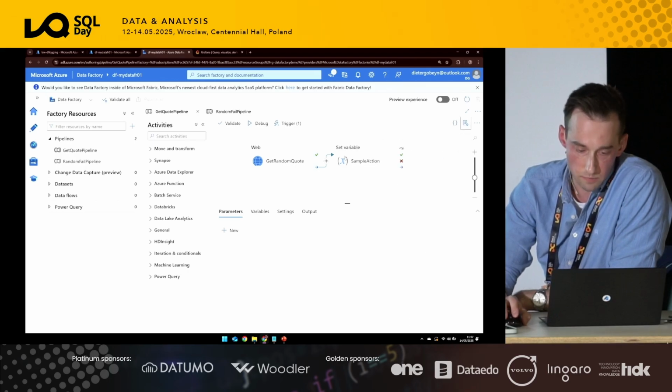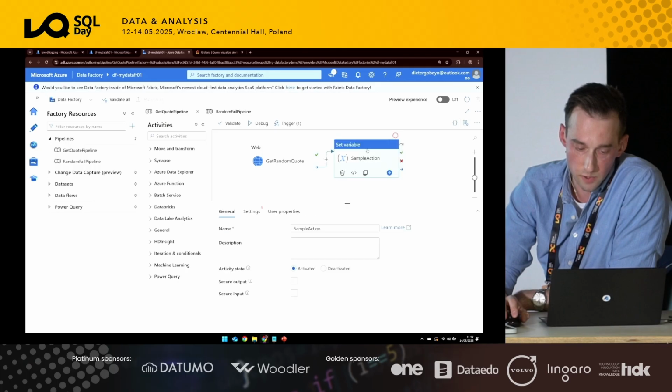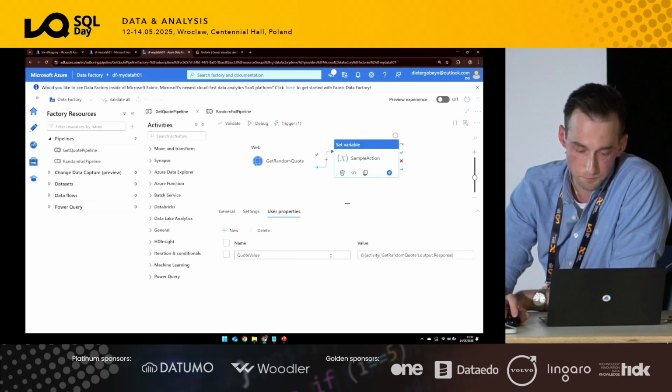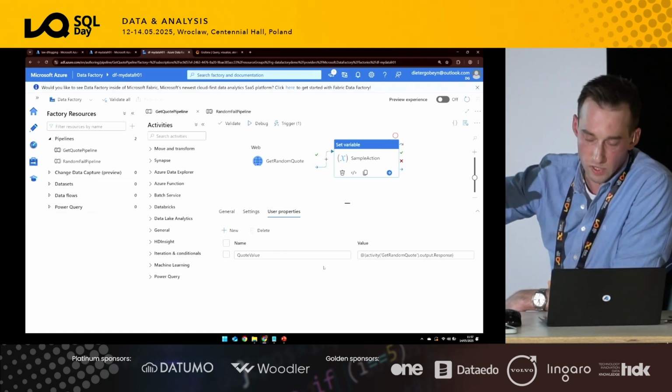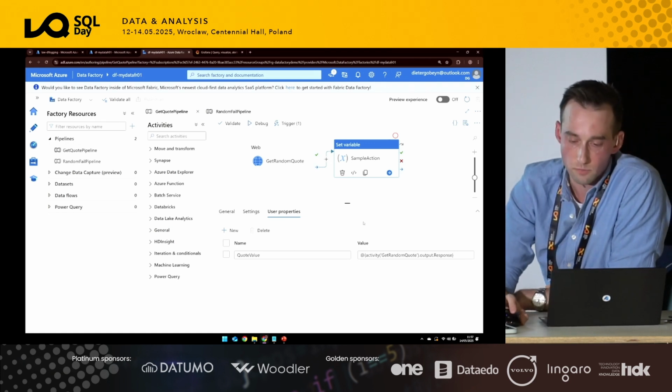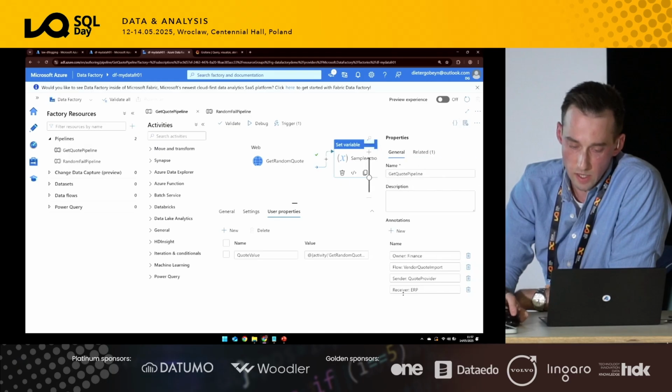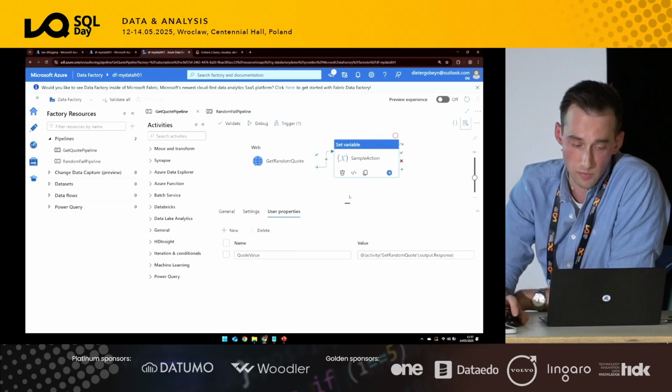So that's the annotation part. Now, if we're looking at the user properties part, this is stored here, and the user properties part is really also capturing the output or any value that's being used within that same pipeline to store this as well as a property. So both these annotations as well as the user property are also logged, and you can use them later in the visualization.